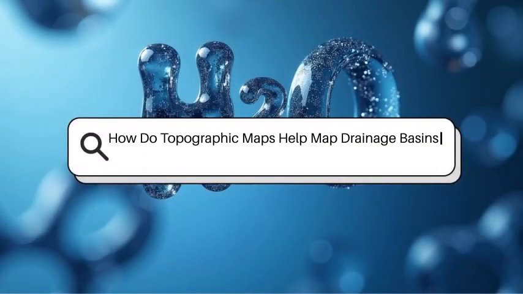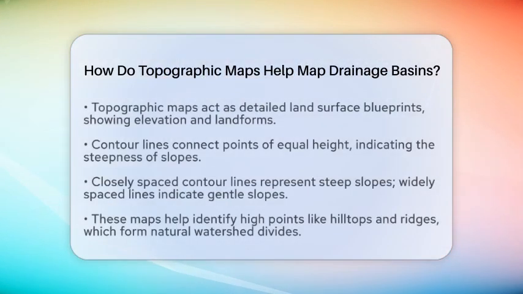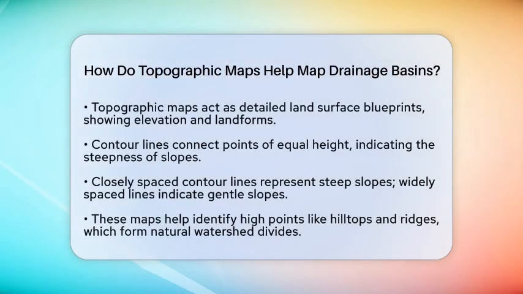How do topographic maps help map drainage basins? Imagine trying to understand how water moves across a landscape without seeing the land's shape. That's where topographic maps come in, acting like a detailed blueprint of the land's surface. These maps show elevation and landforms through contour lines, which are lines connecting points of equal height above sea level.